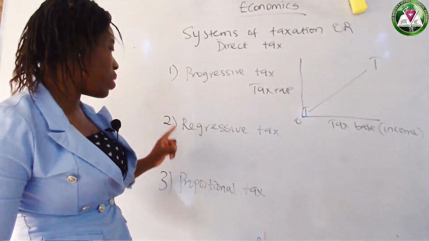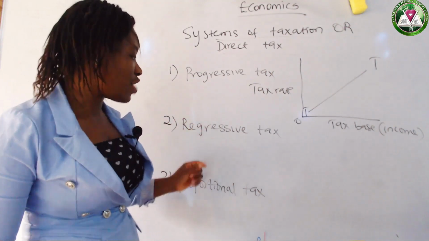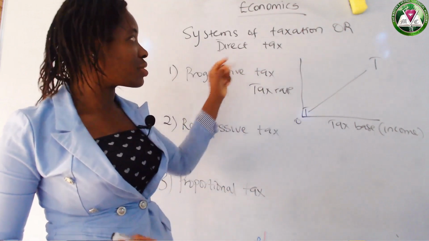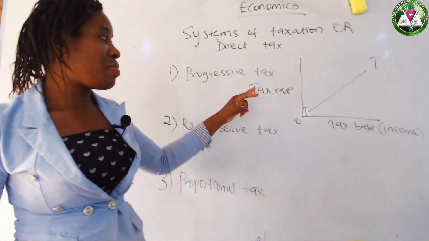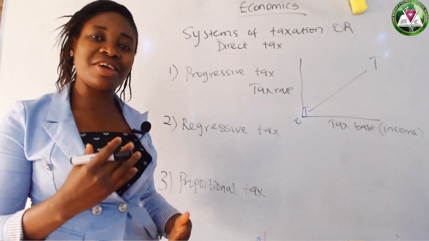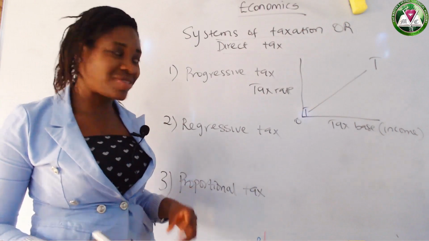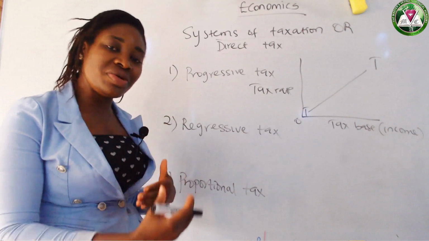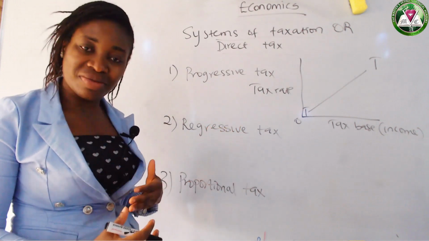Now let's look at the second one. We have regressive tax. Regressive tax is the system of taxation, or direct tax, in which the tax rate decreases as the tax base increases. We call it regressive because the tax rate is reducing while the tax base is increasing.